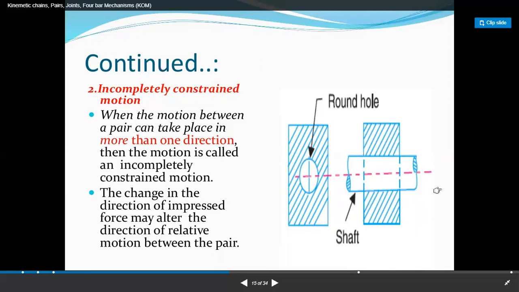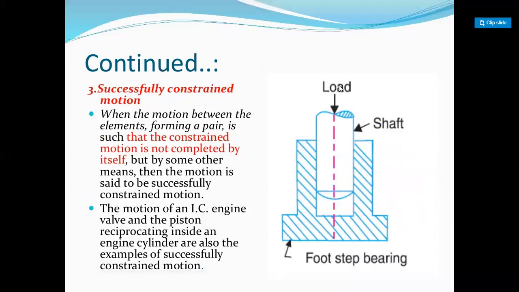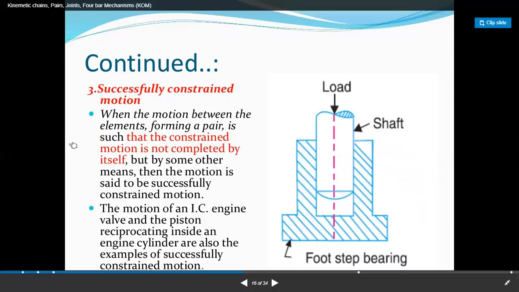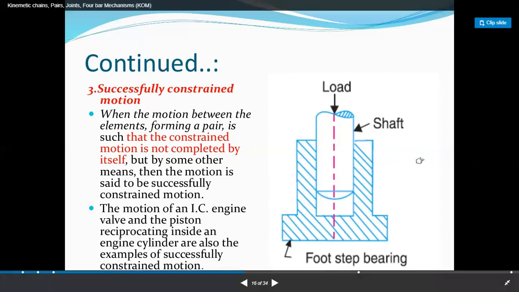Now, the third one is successfully constrained motion. In successfully constrained motion, first it is an incompletely constrained motion, but the incomplete constraint motion is converted into completely constrained motion by applying an external force.